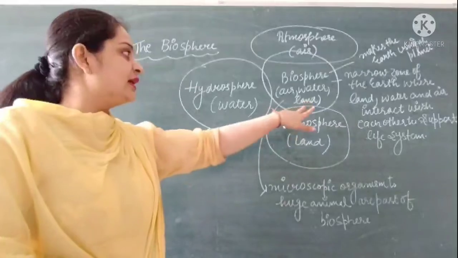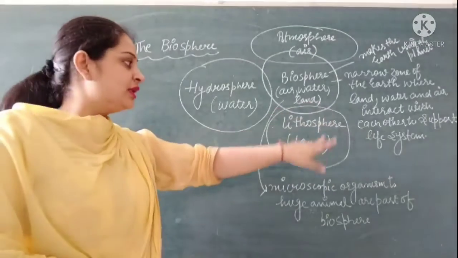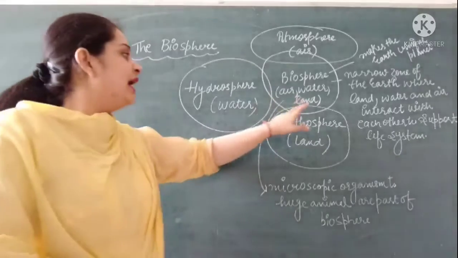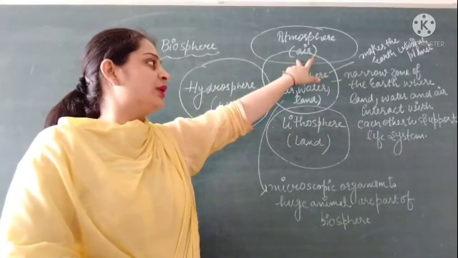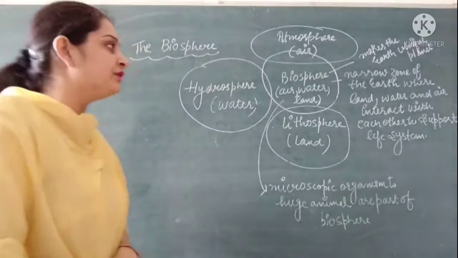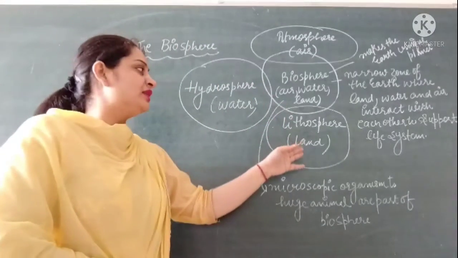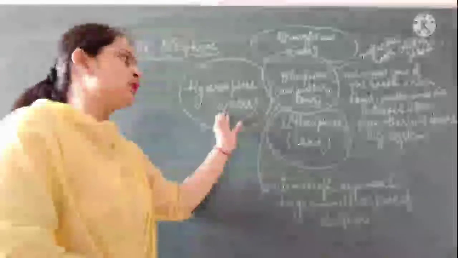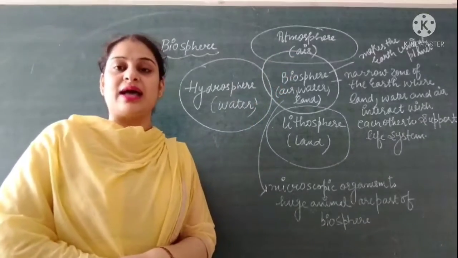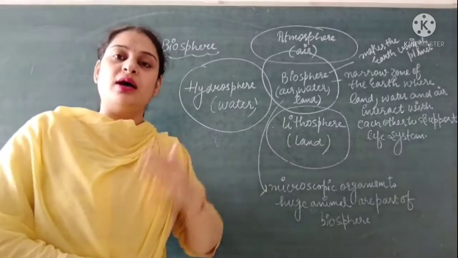Biosphere is connected with land, with water and with air. So biosphere is that narrow zone of the earth which interacts with land, water and air to support the life system on the earth.